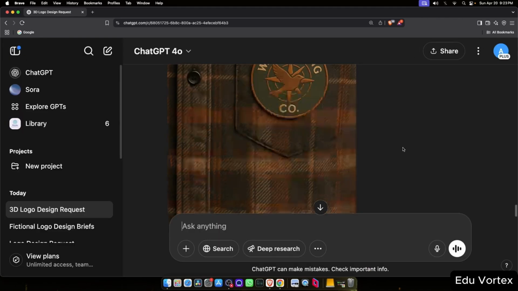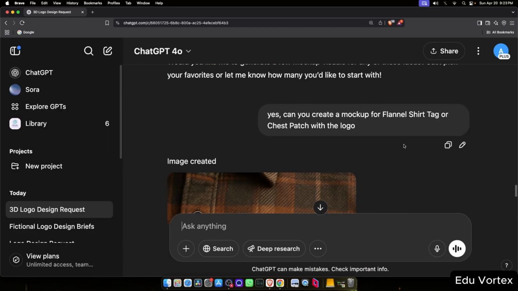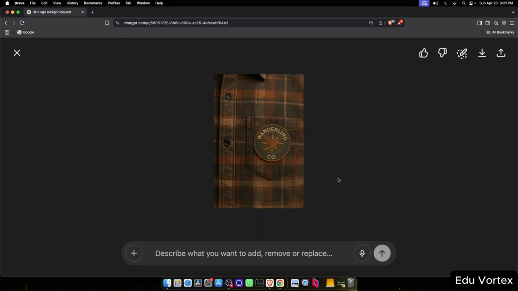The image we've received looks great. It's a realistic mock-up with the logo perfectly integrated. It honestly looks like something you could use on a website or in marketing materials.